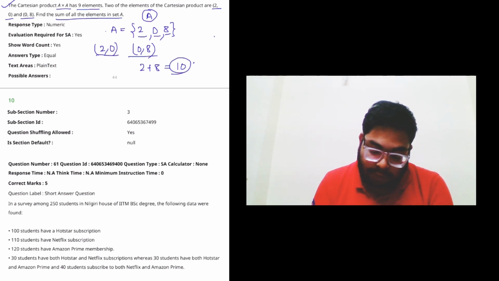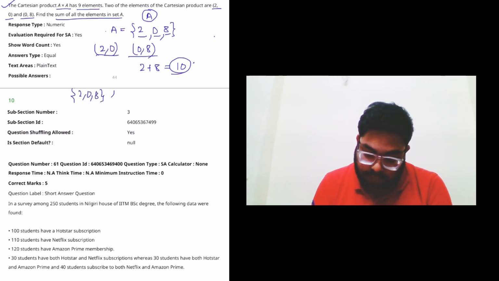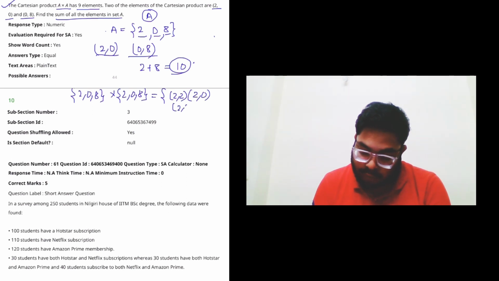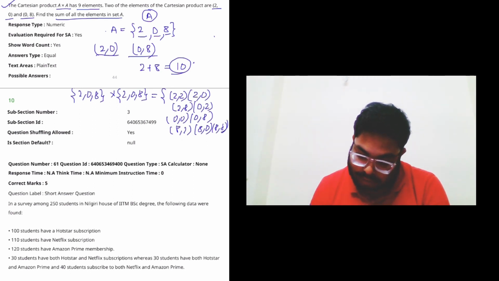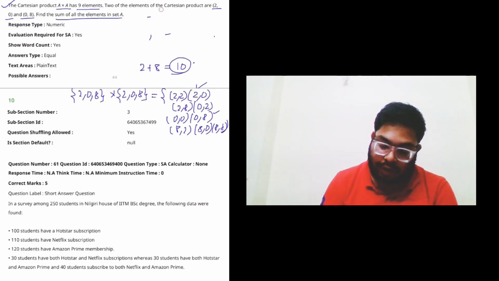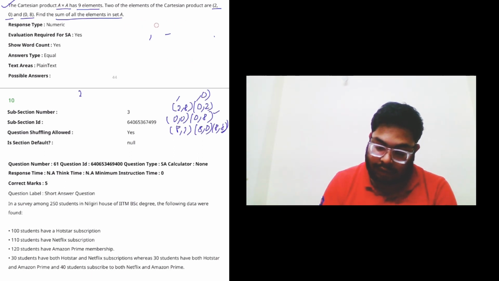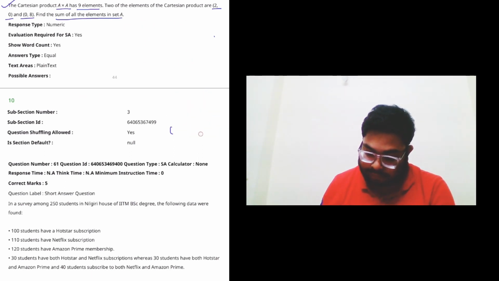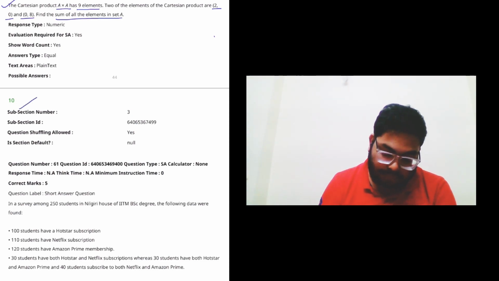So even if you try to calculate the Cartesian product, you will see it will be 2 2, 2 0, 2 8, 0 2, 0 0, 0 8, 8 2, 8 0, 8 8, like this. So you can see it has 2 0 and 0 8 2 as well. So it is satisfied. So this is how you can solve this question and get the concept of the Cartesian product. So the answer is 10.